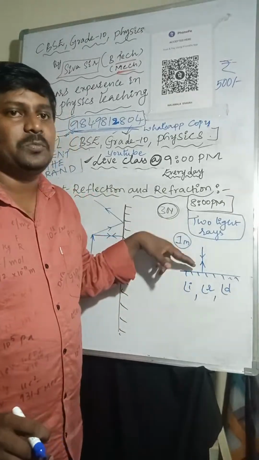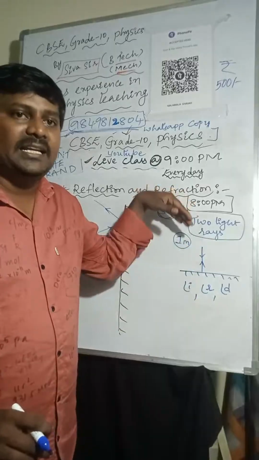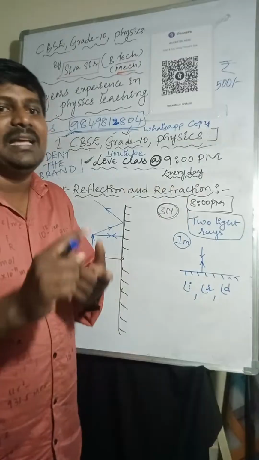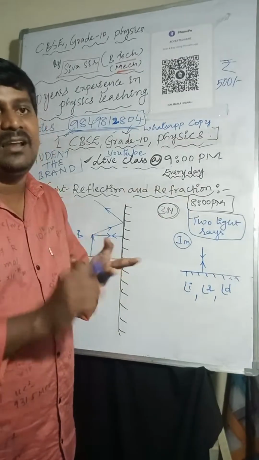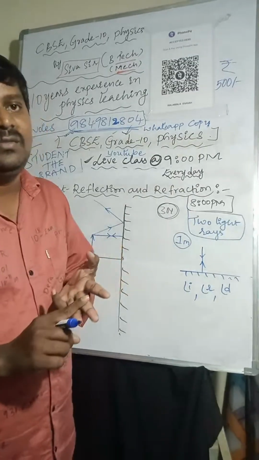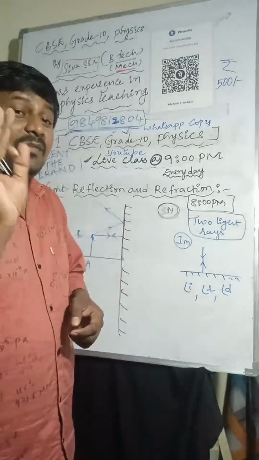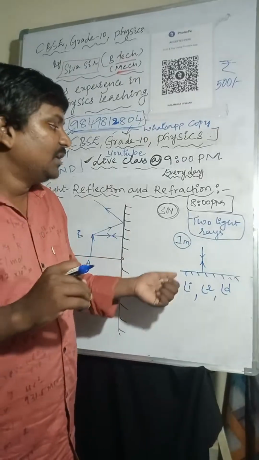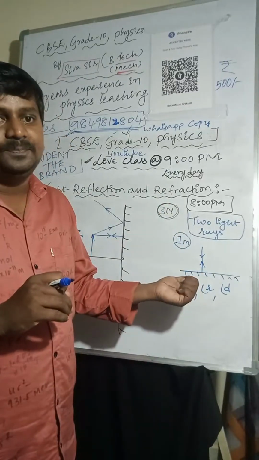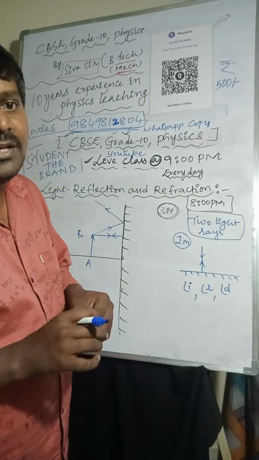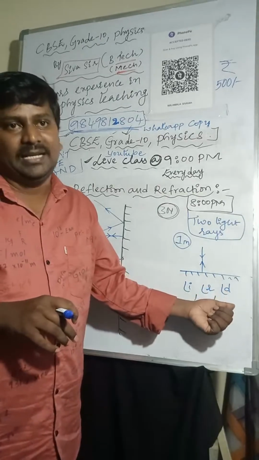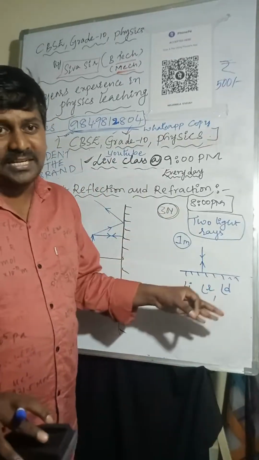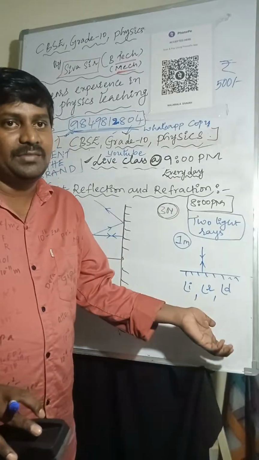If the light ray is passing along the normal line, what is the angle of incidence? First point. What is the angle of reflection? Second point. What is the angle of deviation? Among these 3 points, definitely one question may be asked, because the 1 mark question is very, very important. When the light ray is passing along the normal line, mostly they will ask the angle of deviation. Why is it so special? What about the angle of incidence and the angle of reflection?